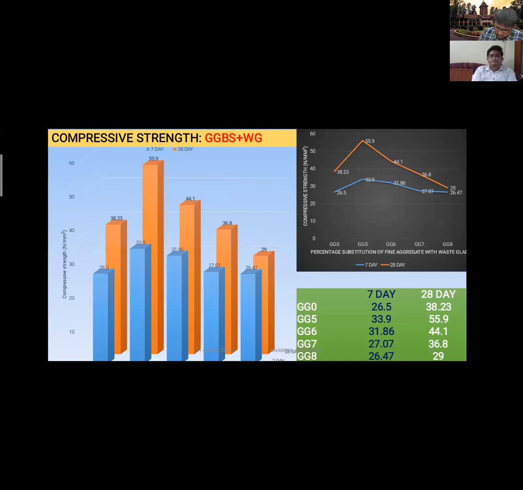And for the compressive strength of both the mixes, we are obtaining the maximum at 5% replacement of the waste glass. The maximum increment in the compressive strength was obtained at 7 days at 27.9%, and at 28 days 46.22%. It was because GGBS causes a slow pozzolanic reaction. So because of that, the early strength was less, but the later strength was very good.